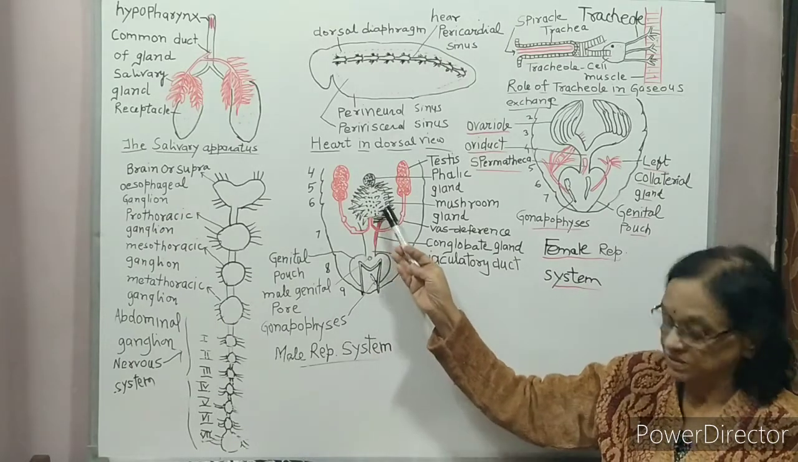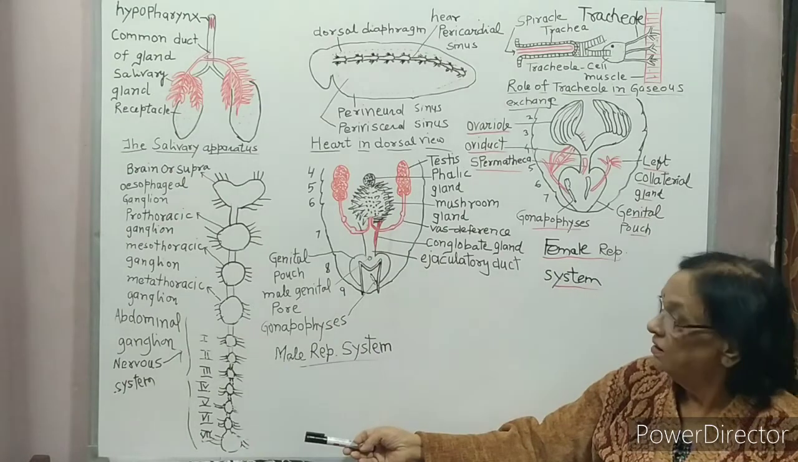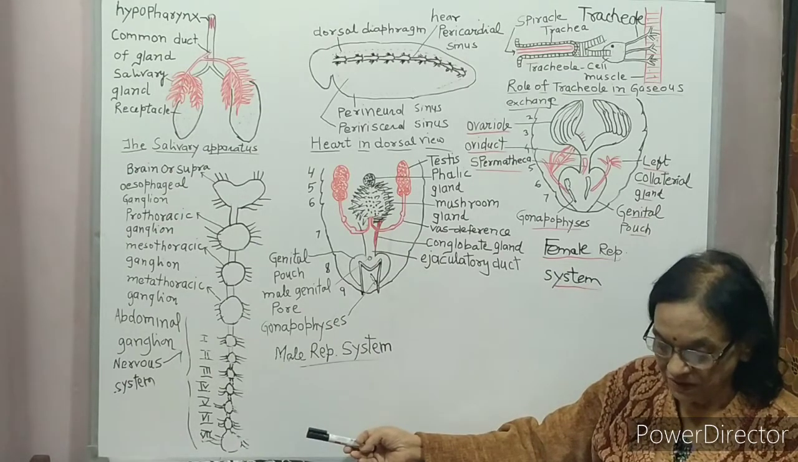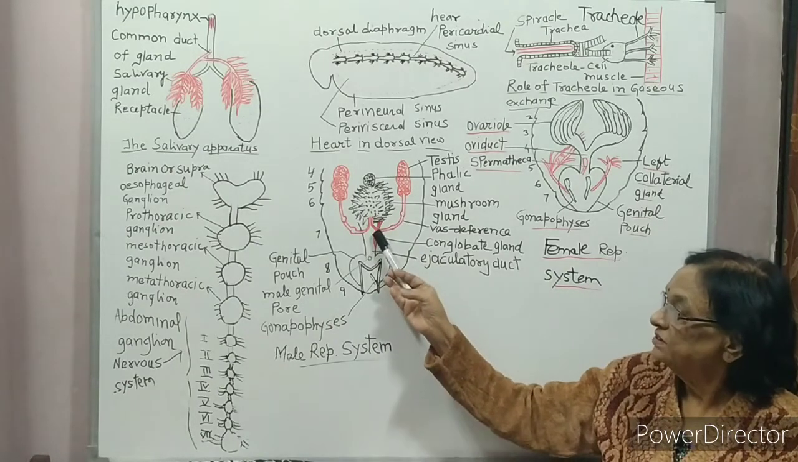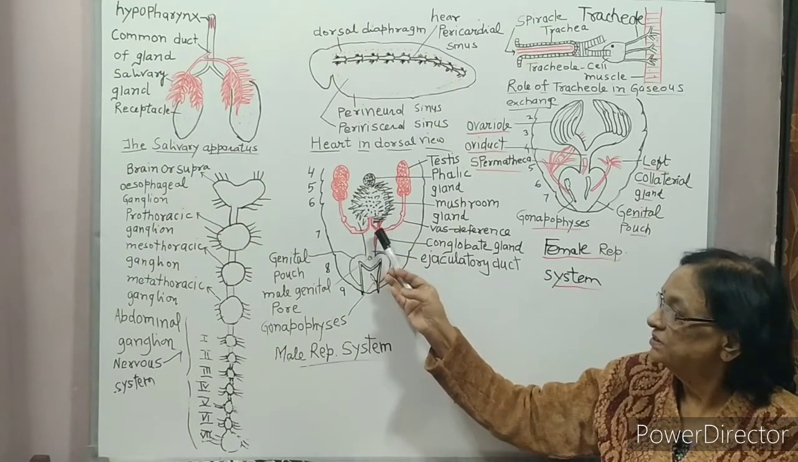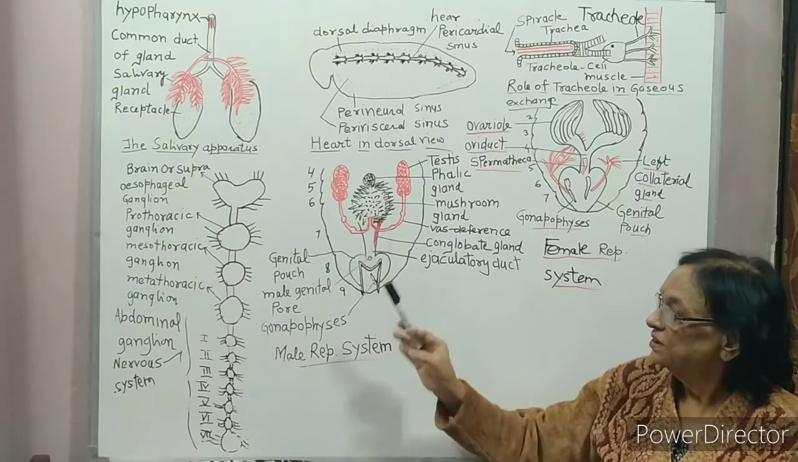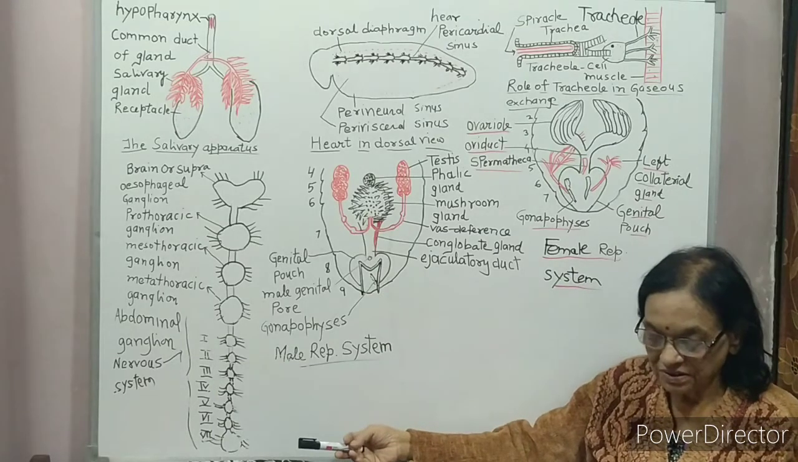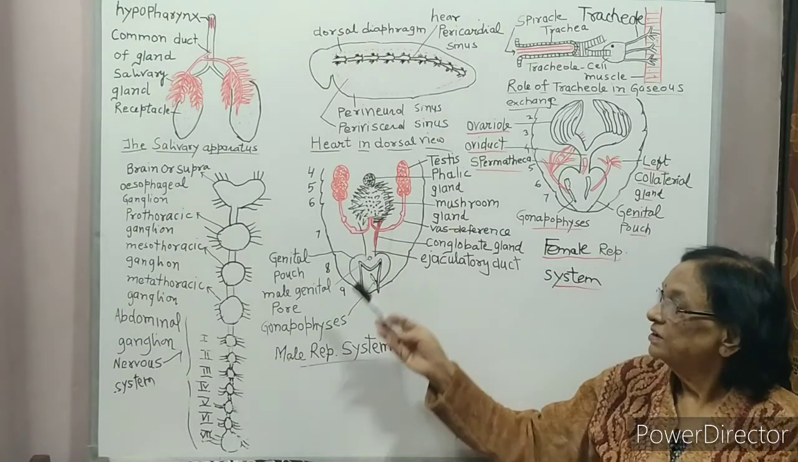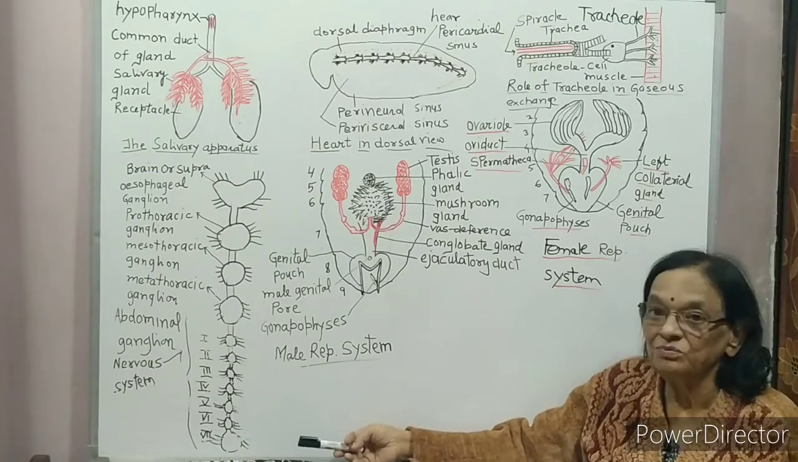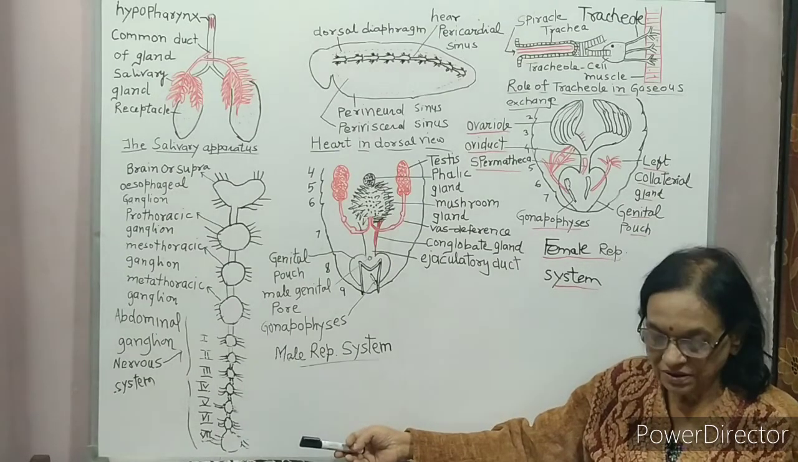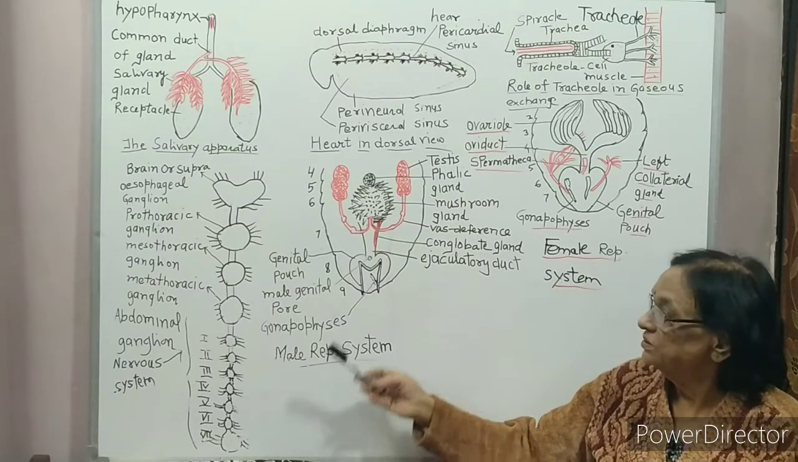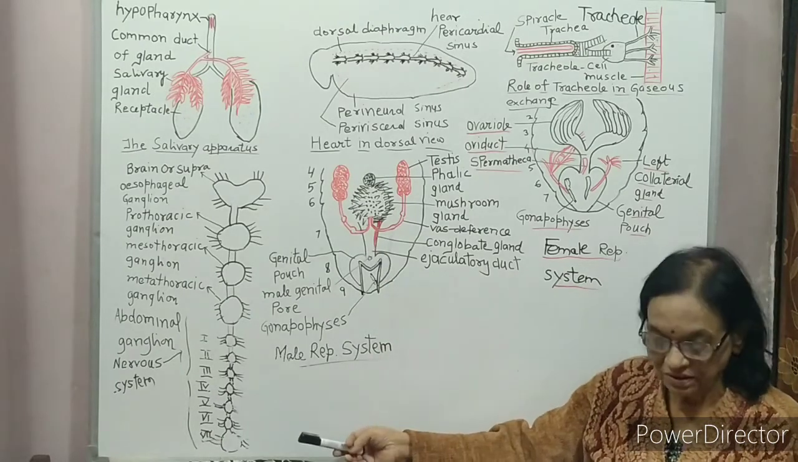Mushroom gland. The junction of two vasa deferentia and ejaculatory duct. This is the vas deferens and this is the ejaculatory duct. It has a mushroom gland which consists of numerous compact finger-like sacs and opens into the ejaculatory duct.